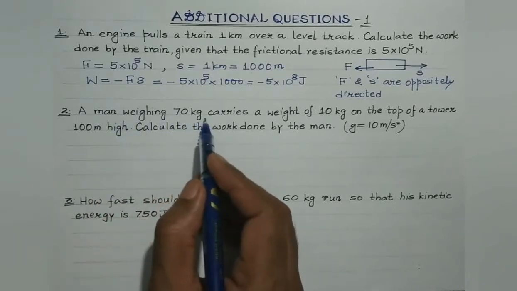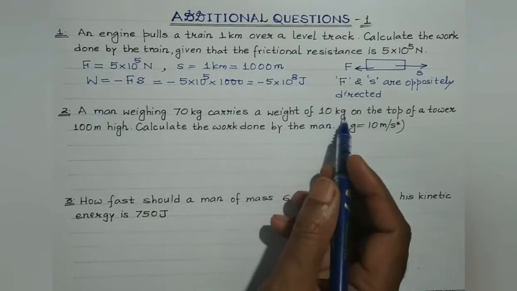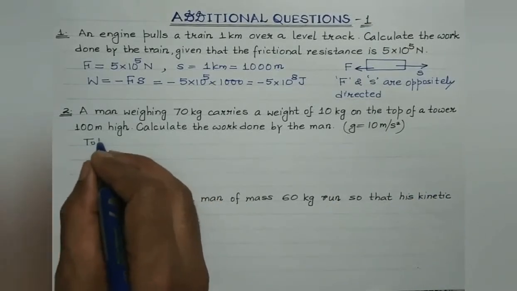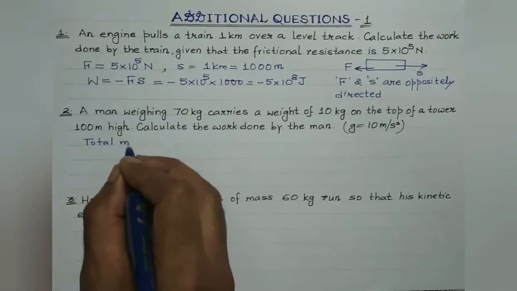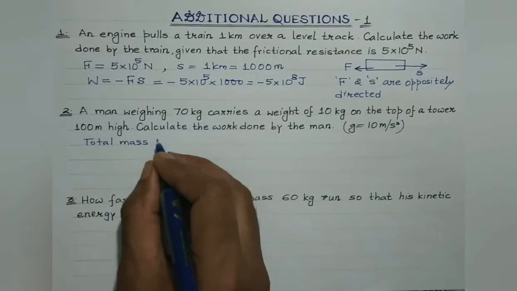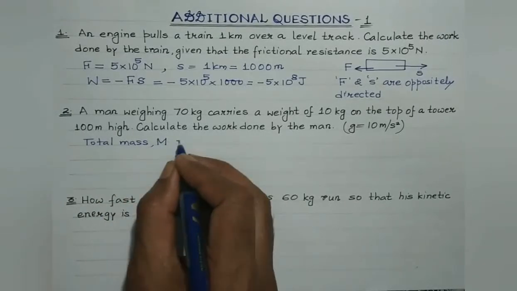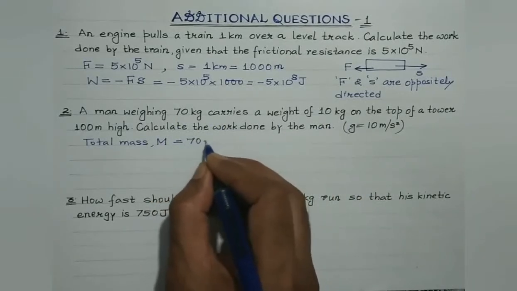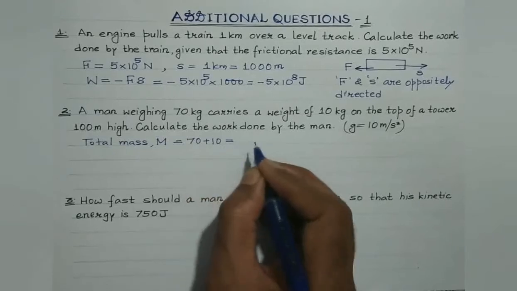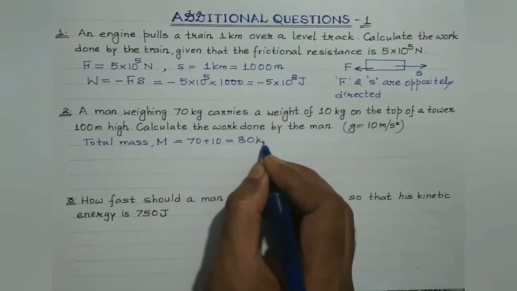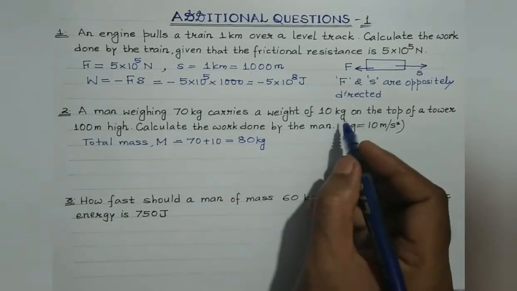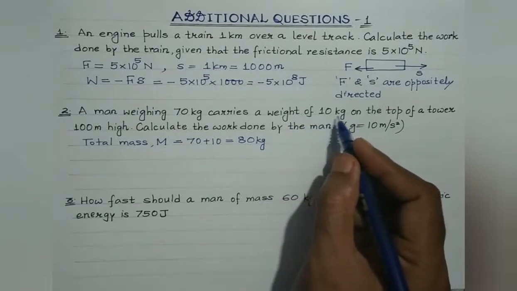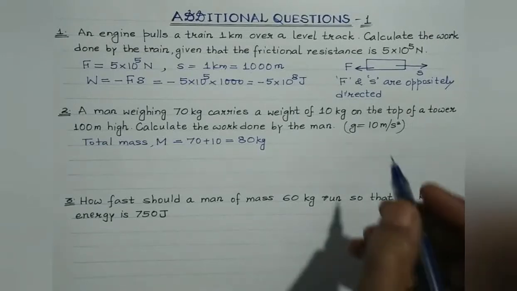The mass of the man is 70 kg and he carries a load of mass 10 kg. So total mass, suppose it is represented by capital M, would be equal to mass of the man plus mass of the load, that is 70 plus 10, which is equal to 80 kg. Now observe the unit, it's kg, so it is actually the mass of the load under consideration, that is 10 kg, right?